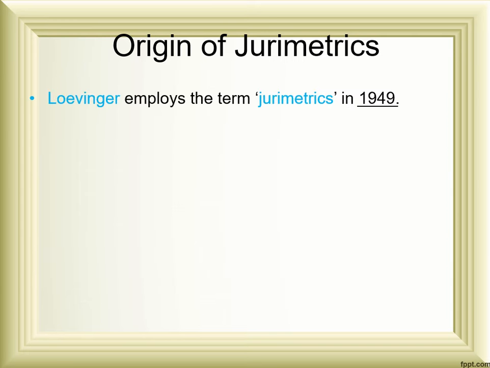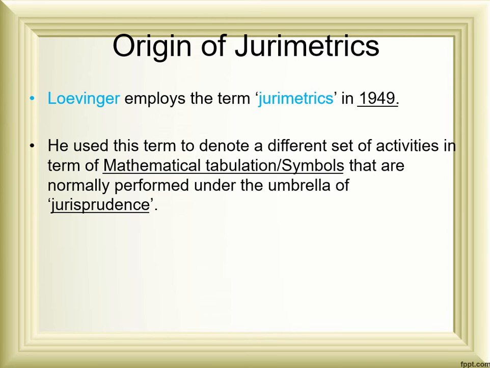The term jurimetrics was first used by Mr. Loevinger in 1949. However, the term as he used it was a little different from what it means in today's context. He used it to tabulate all the judicial decisions passed in jurisprudence and to make some output, some trend, based upon the different judicial decisions.